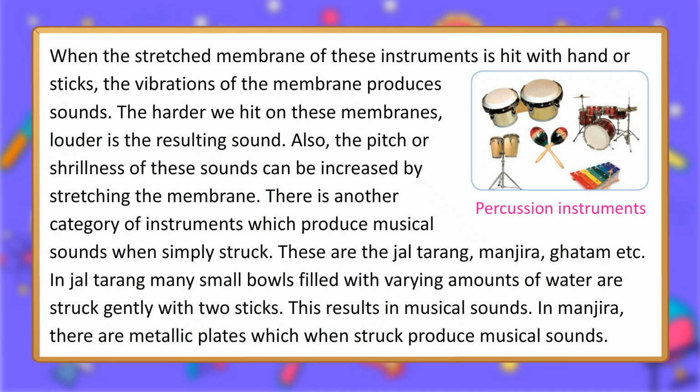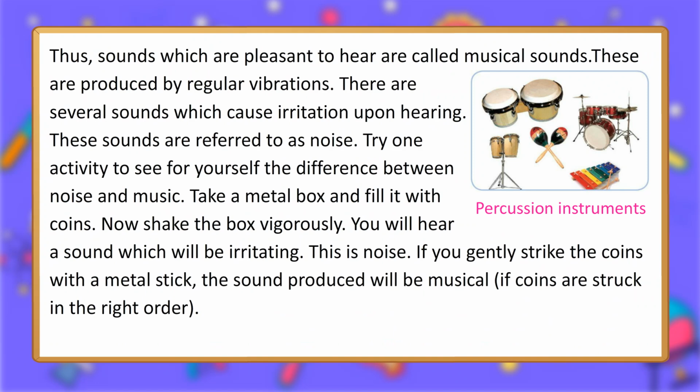There is another category of instruments which produce musical sounds when simply struck. These are the jaltarang, manjira, ghatam etc. In jaltarang, many small bowls filled with varying amounts of water are struck gently with two sticks. This results in musical sounds. In manjira, there are metallic plates which when struck produce musical sounds. Thus, sounds which are pleasant to hear are called musical sounds. These are produced by regular vibrations.